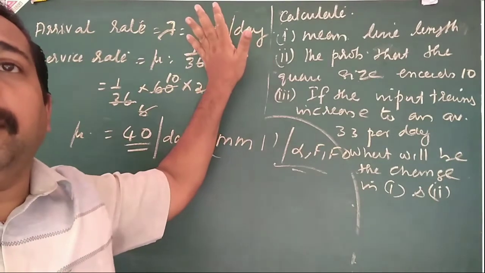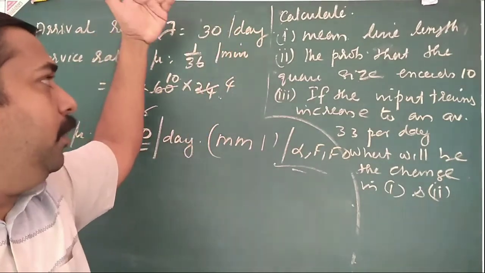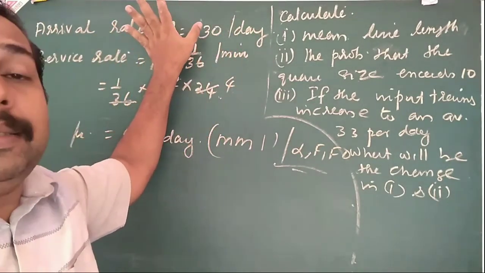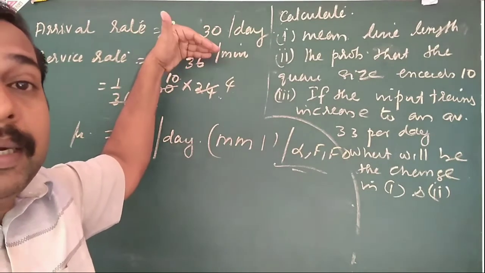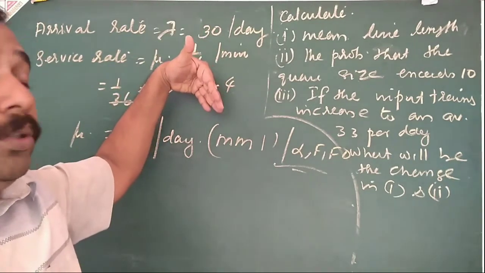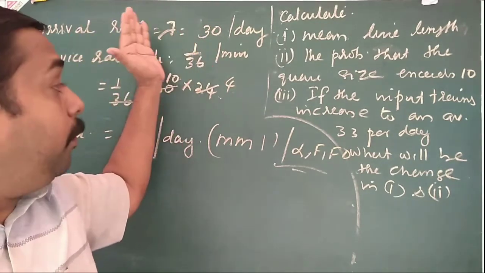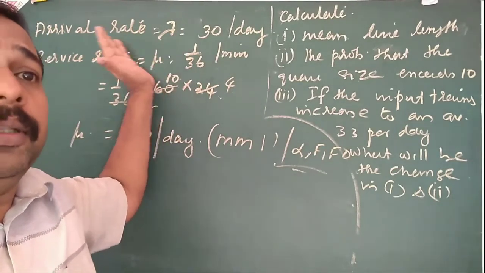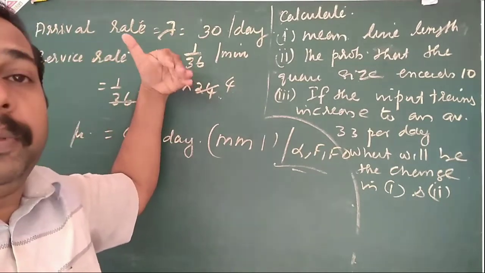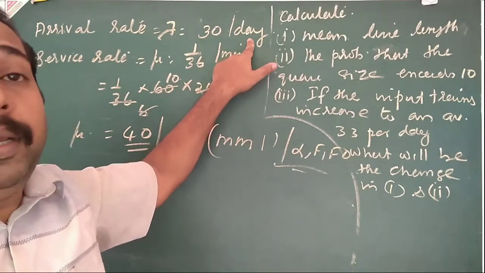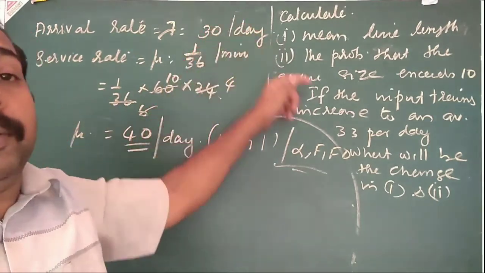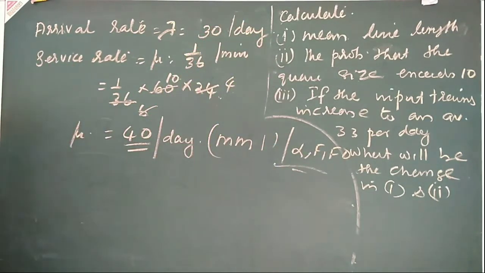Second one is not given as per day. So first you convert it, there is given only 36 minutes. So 1 by 36 per minute. Converted to per hour, then we multiply to convert to per day, because this unit is per day. So you convert everything to per day. Now we can use the formula LQ.